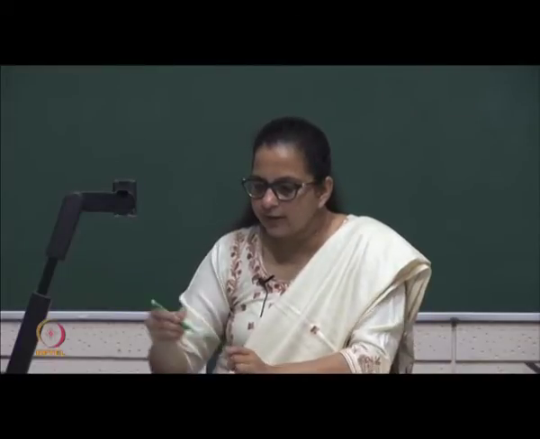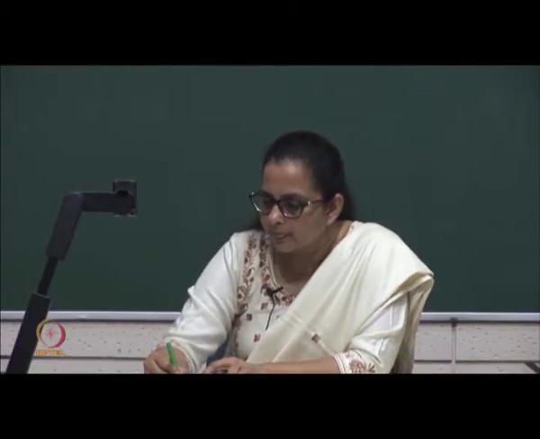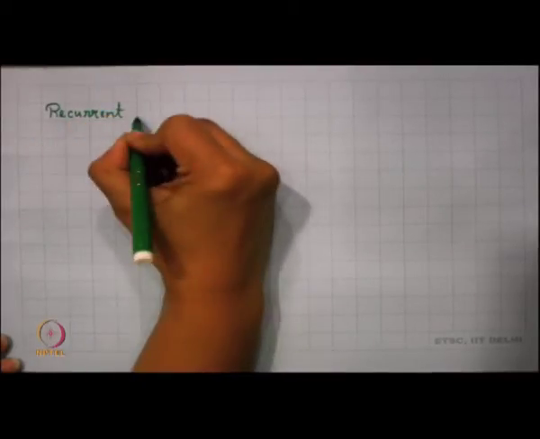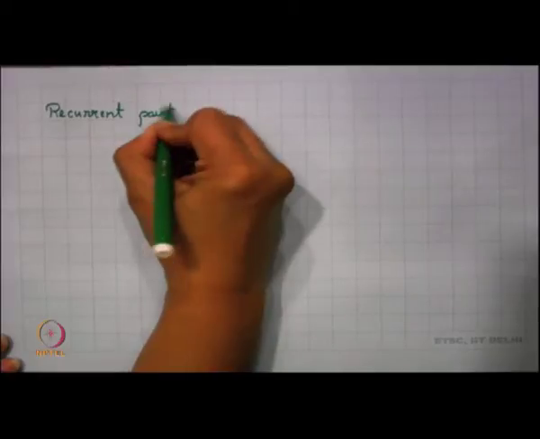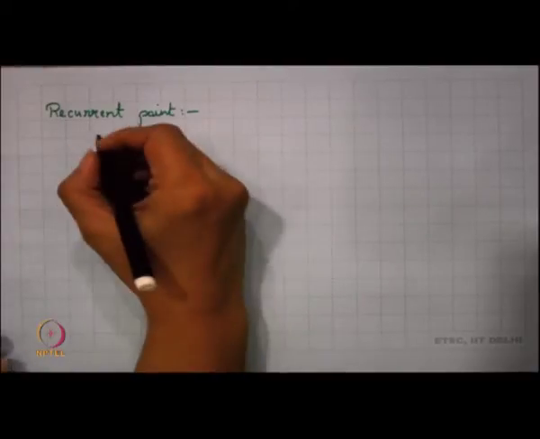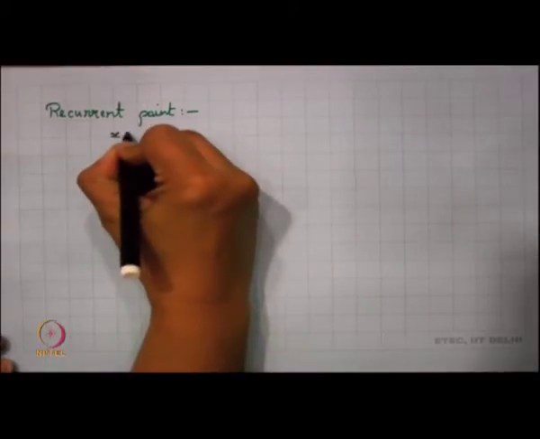I want to clearly spell out what we mean by a recurrent point. We start this definition: just take this point x in X, of course our system is (X, f).